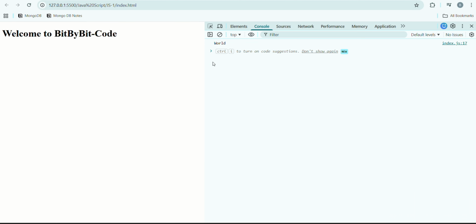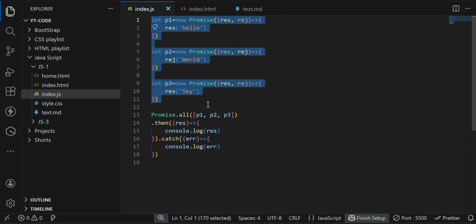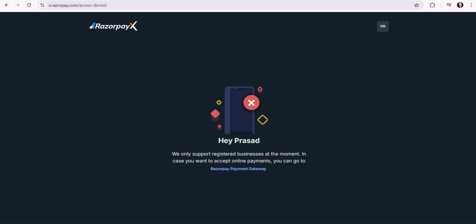If I go back, you can see world is printing. Inside this, instead of printing all these states, it is going to print only the rejected state. Are you getting it? So inside Promise.all, it is going to neglect the resolved state and print only the rejected state. If you want, I can give the definitions of this.